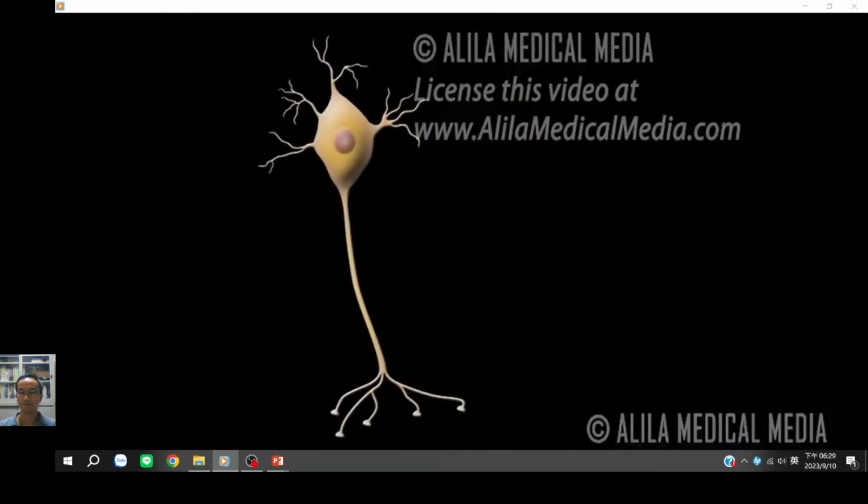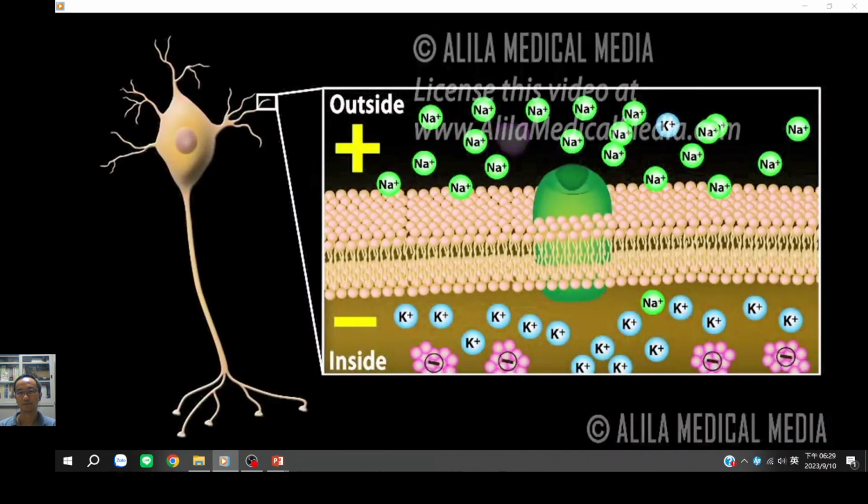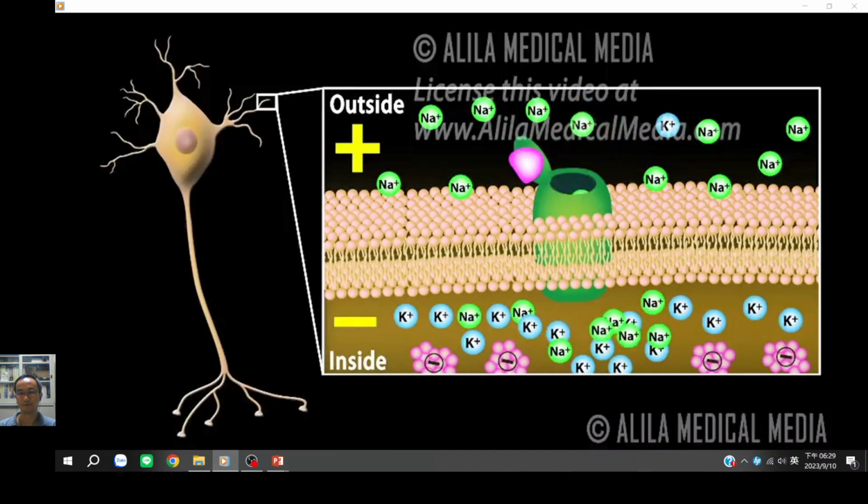A neuron is typically stimulated at dendrites, and the signals spread through the soma. Excitatory signals at dendrites open ligand-gated sodium channels and allow sodium to flow into the cell. This neutralizes some of the negative charge inside the cell and makes the membrane voltage less negative.